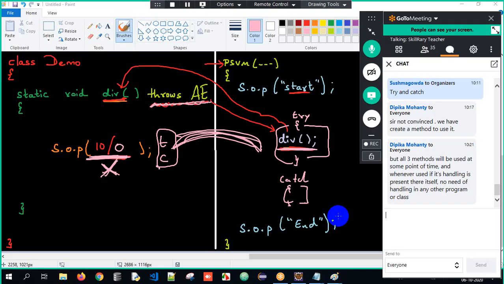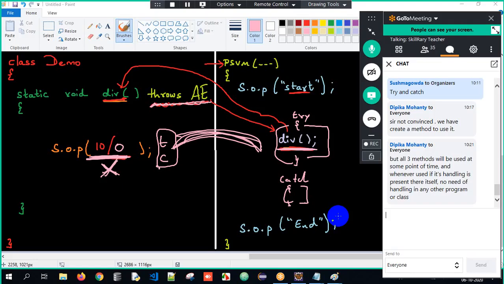So that way, all the three methods will be used at some point in time. You might use it, but I might not use it, right? I don't have a credit card at all. Why will I use it? You will have a credit card, you will use it. That is where the handling will happen. So that way we are just trying to propagate an exception. That's it. This is all about it.